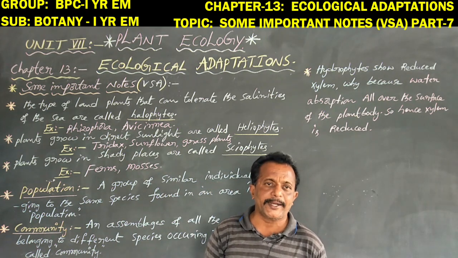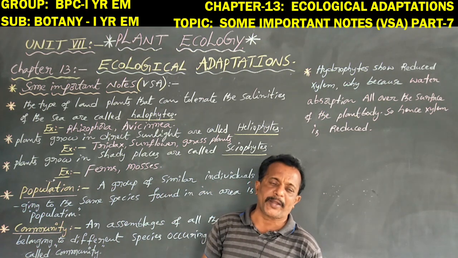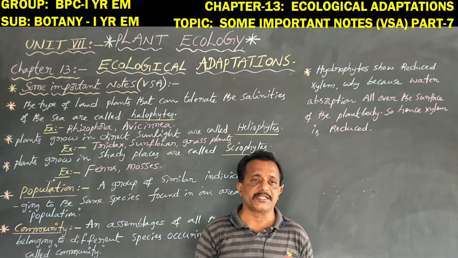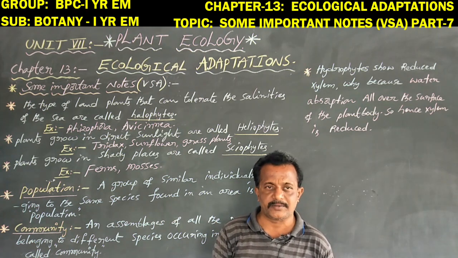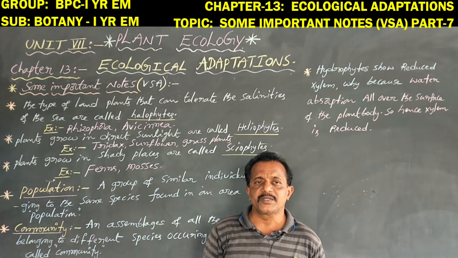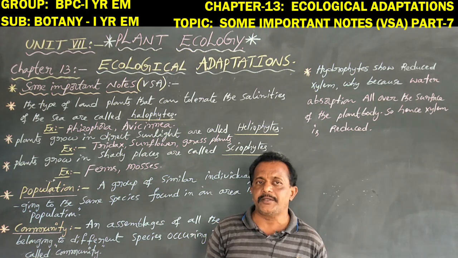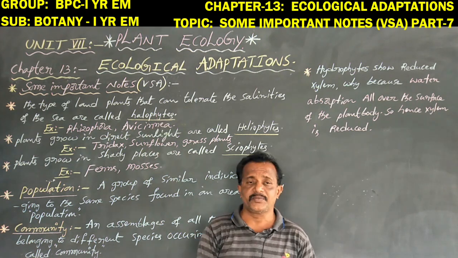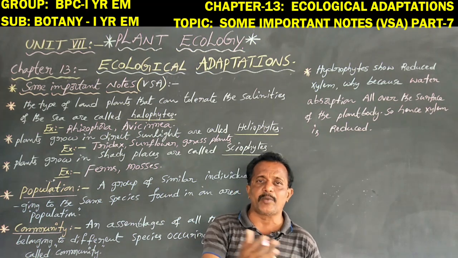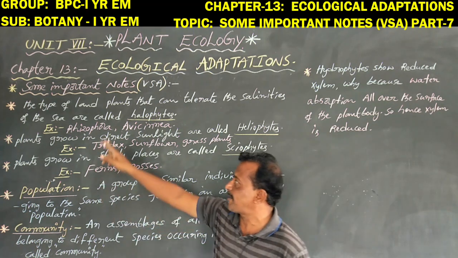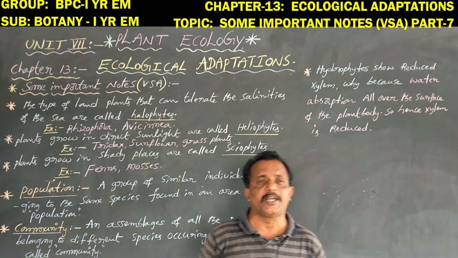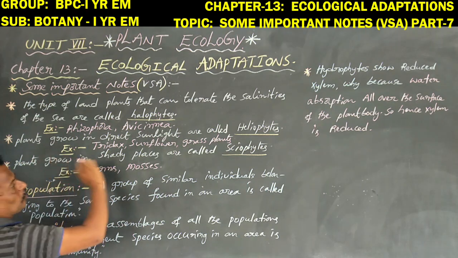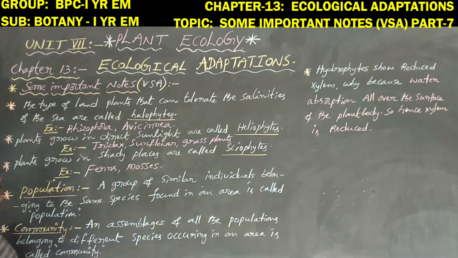So Rhizophora and Avicennia are both mangrove plants, which are halophytes. In short, plants that grow in salty areas are called halophytes. Examples here are mangrove plants such as Rhizophora and Avicennia. Next, coming to heliophytes.